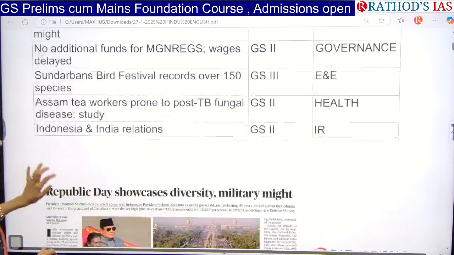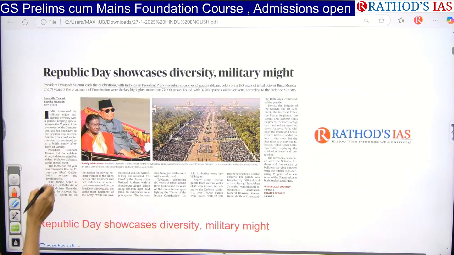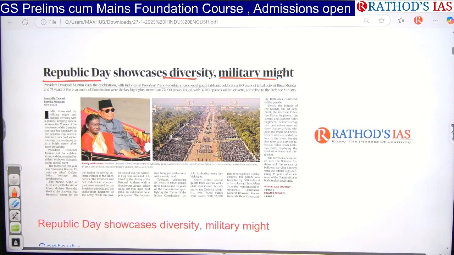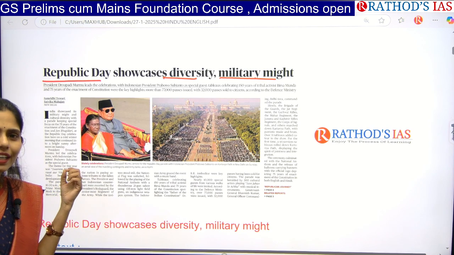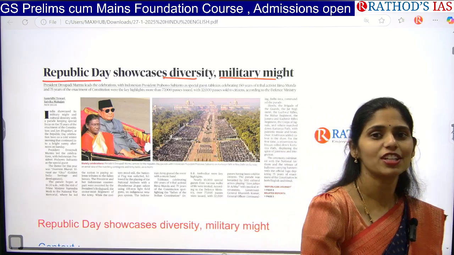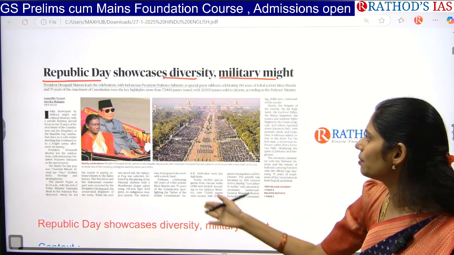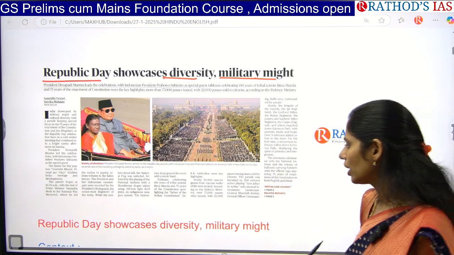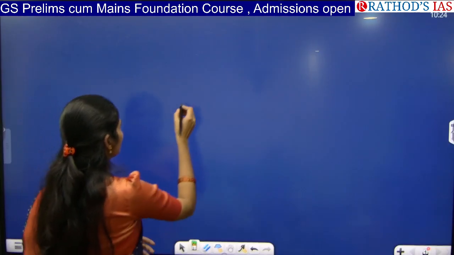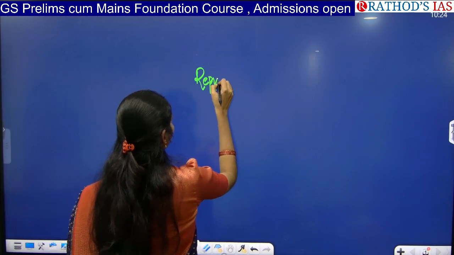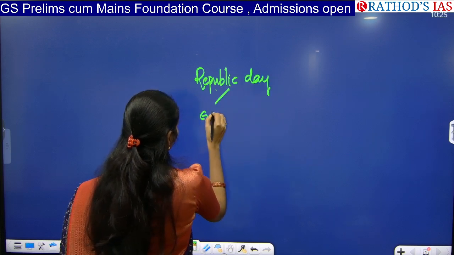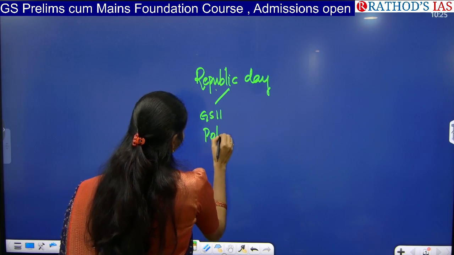Now let us see the first article. The title says Republic Day shows diversity, military might. This article is very important. It talks about the Republic Day parade, but it didn't give exact information regarding which state of our country represented what. It gave overall information about our Republic Day parade. Now let us see the context: from which subject can we see this? We can see this topic of Republic Day from GS Paper 2, under the polity point of view.